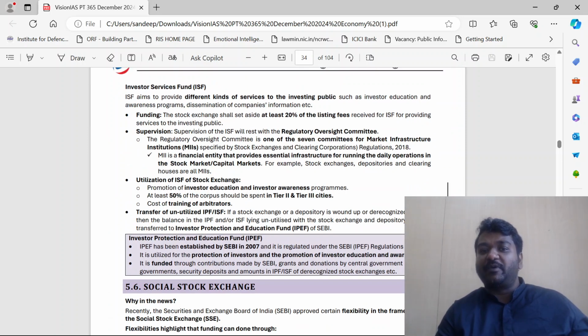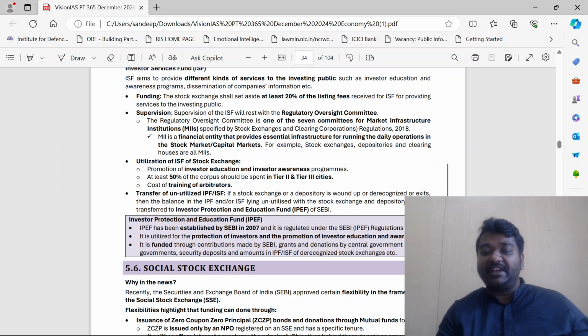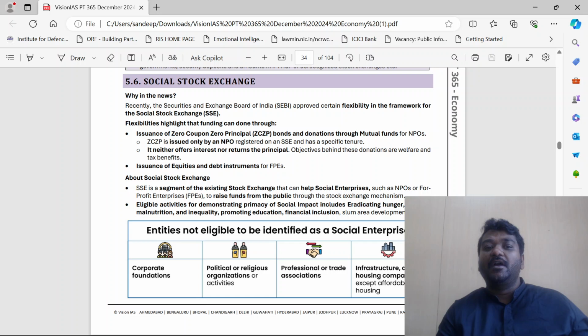ISF aims to provide different kinds of services to the investing public, such as investor education and awareness programs. Be careful where you are investing, through which account you are investing, are you giving your account details to someone, how exactly are you doing it, that is being done through ISF. Social stock exchange.